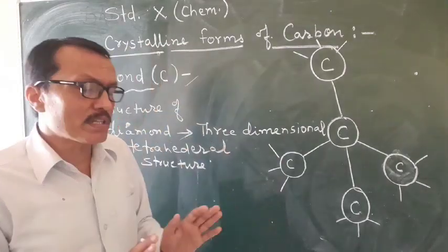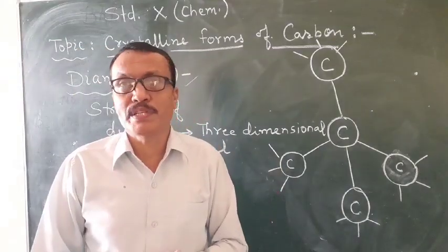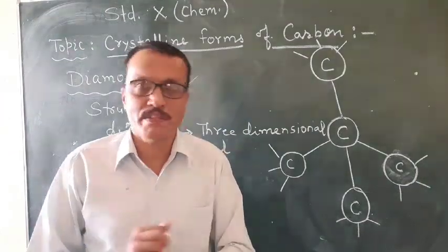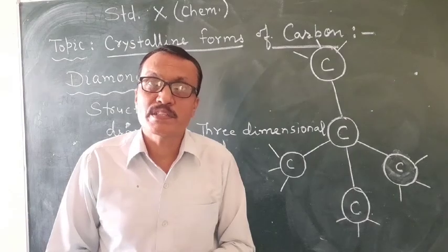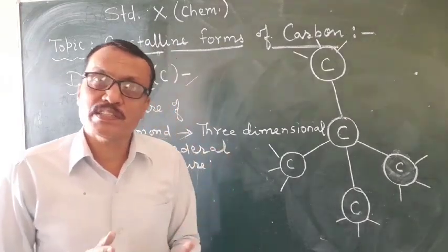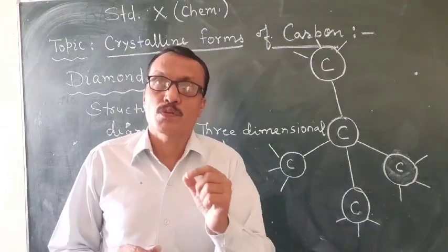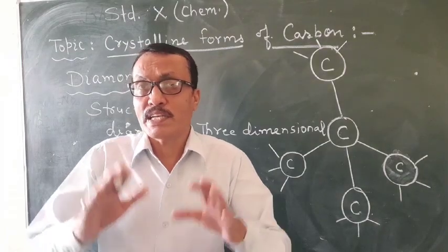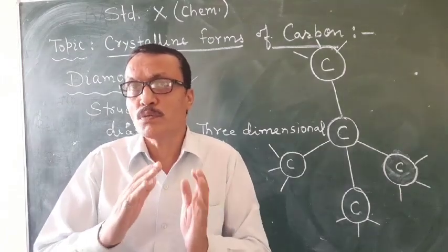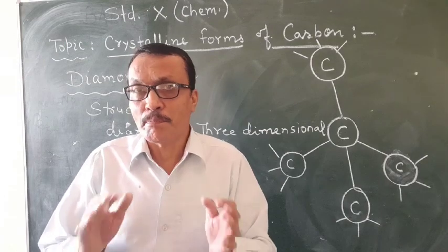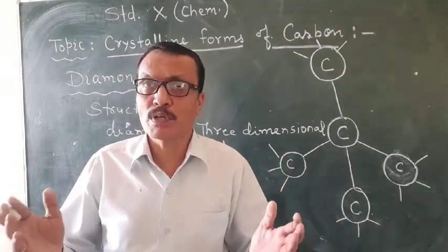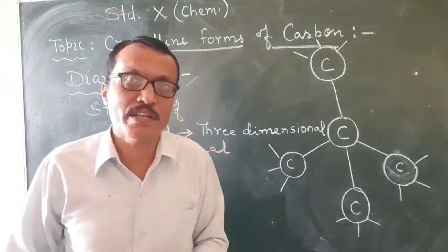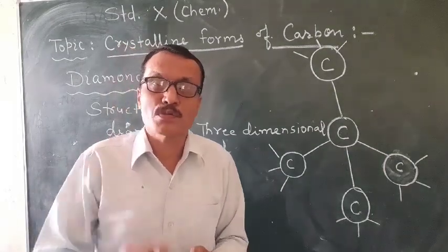Right? So students, about diamond, these many things you have to keep in your mind. The refractive index of diamond is high, that is 2.5. The structure of diamond is said to be a tetrahedral structure, and in this structure, each carbon joins with four other carbons at the four vertices of a regular tetrahedron, and makes a complex network of carbons, and that complex network of carbons makes diamond the hardest known substance.